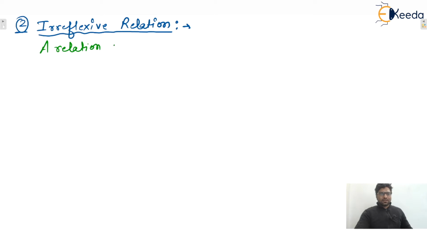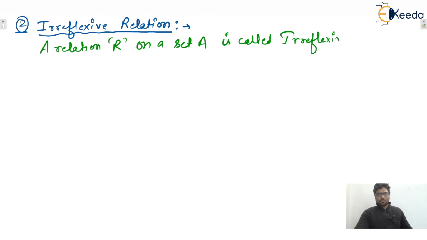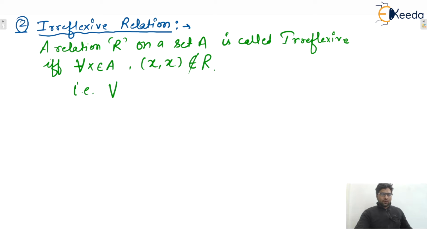A relation R on a set A is called irreflexive if and only if for every x belongs to set A, (x, x) does not belong to relation R. That is, for every x belongs to set A, x is not related to x.